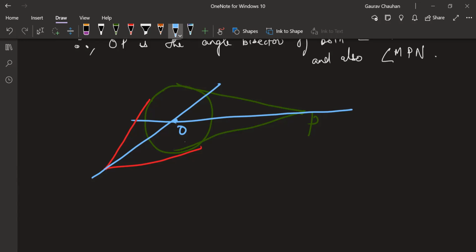That's the meeting point of the tangent. I have to find the angle bisector at that meeting point. This is my point, external point. Now, here the angle bisector is this. Did you follow? Okay. Where these two will intersect, that's also a point. That will be the center of the circle.